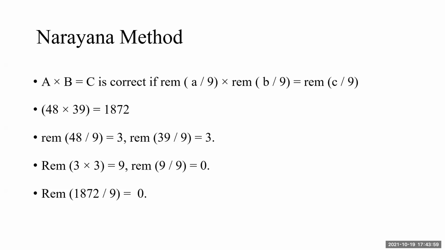I will be discussing Narayana Pandit's checking method for multiplication only in a quick way. Now come to the screen. A into B equal to C is correct. That product is correct if, as Narayana Pandit says, you find the remainder by taking any digit smaller than A, B, or C. He is not restricted to 9.